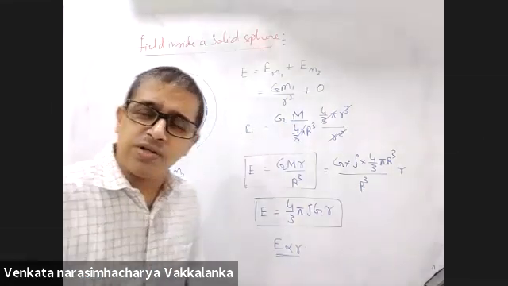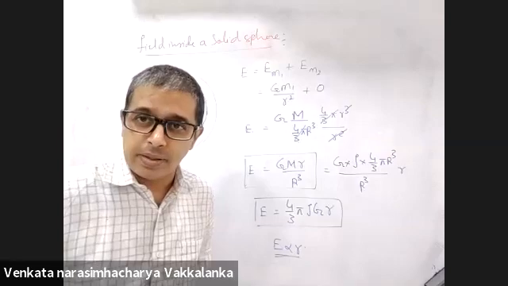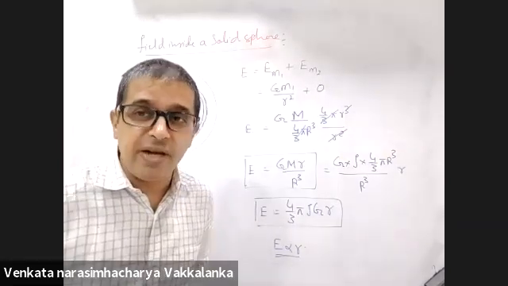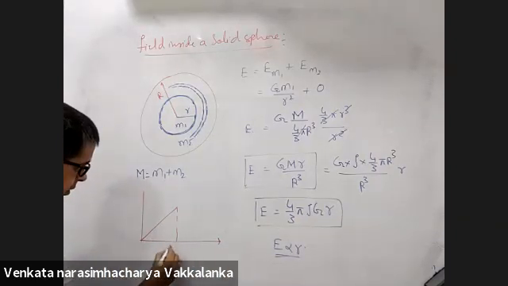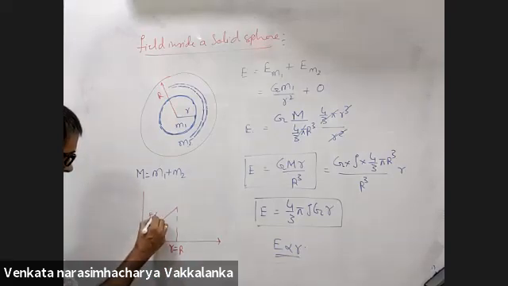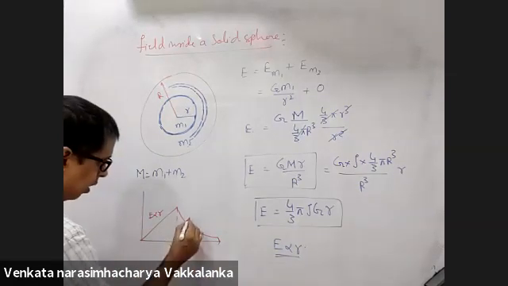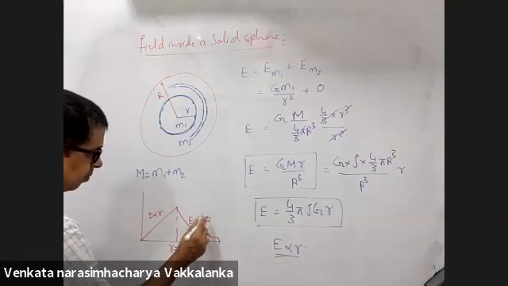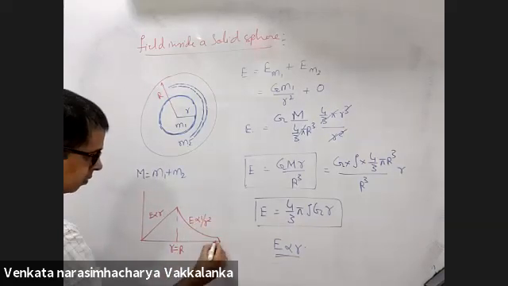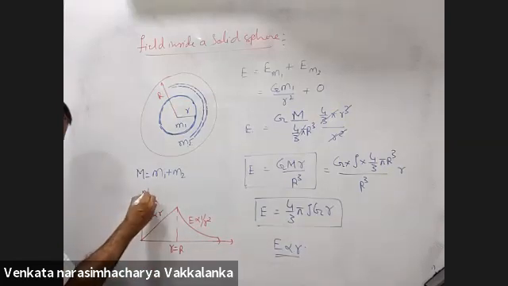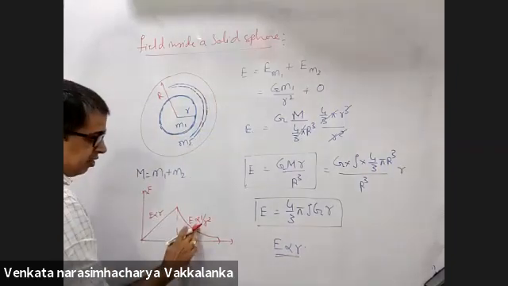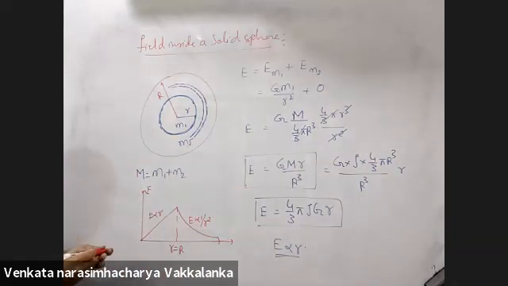Outside the sphere, field was directly proportional to 1 by r square. So till I come to the surface, field is directly proportional to r. Outside, field is inversely proportional to r square. Inside field is directly proportional to r. Outside field is directly proportional to 1 by r square. Right?